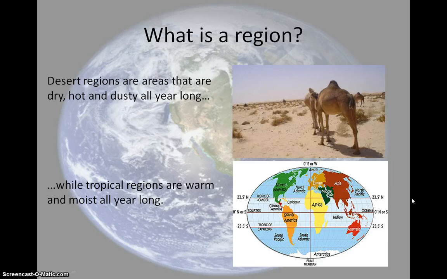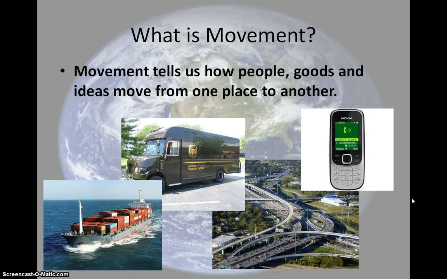That was regions. What's next? Movement. All right? Movement is pretty simple. Movement, it just tells us how people, goods, and ideas move from one place to another. All right. Now, I got a few pictures on this page. You look at this. This is just an interstate. Look, whenever you go on vacation, if it's on a road trip, most likely you're getting on an interstate so that you and your family could leave from Charlotte and go to Myrtle Beach or go to Florida or go to Virginia Beach, wherever people around here go on vacation. I know when I go visit my family in Buffalo, I have to get on an interstate and go all the way up north to New York.